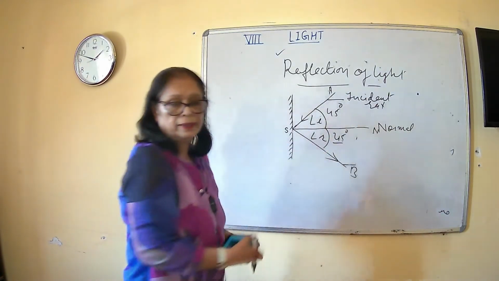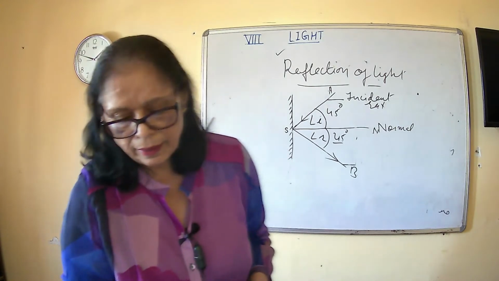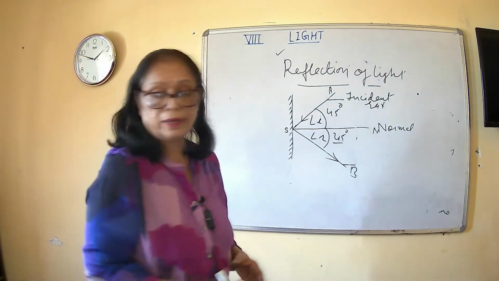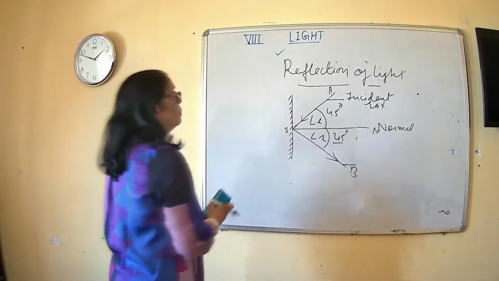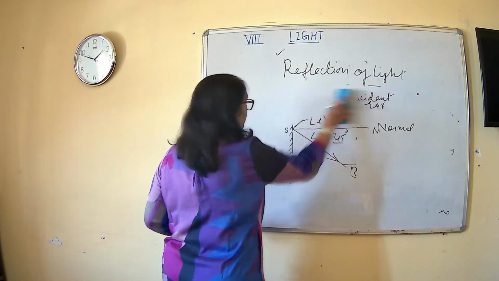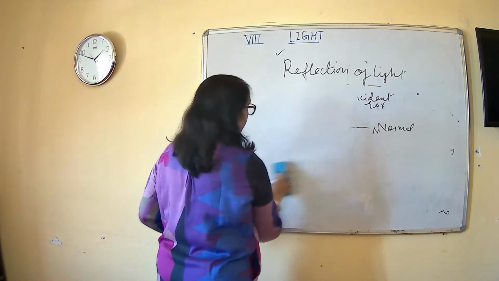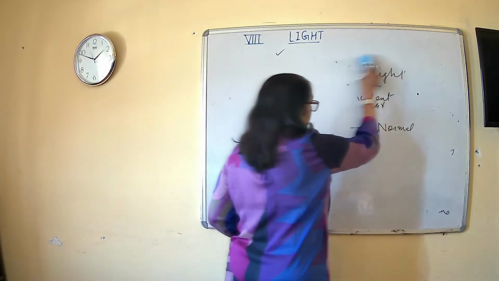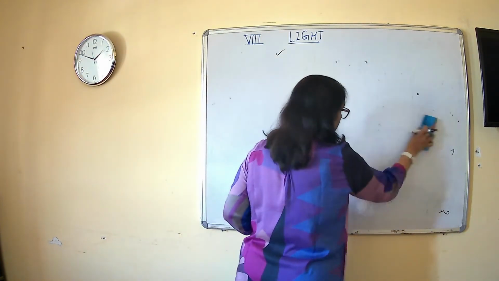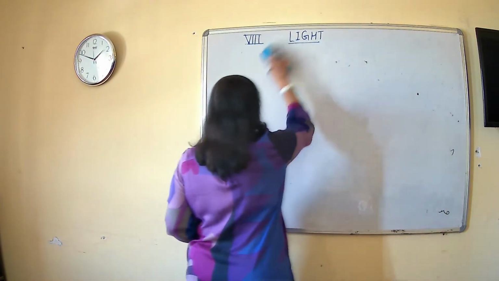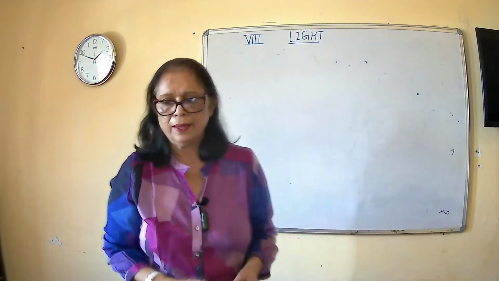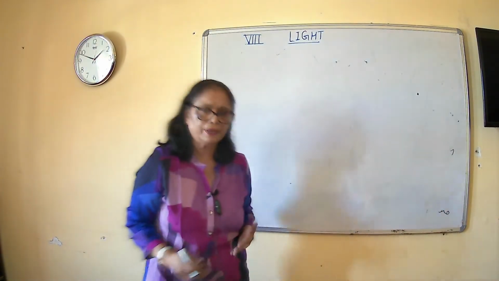After that, आ जाता है कि what are the characteristic properties of image formed by a plane mirror. When you look at the mirror, when you look through the mirror, then you can see your face.